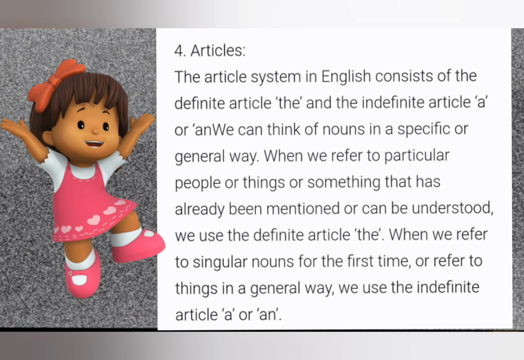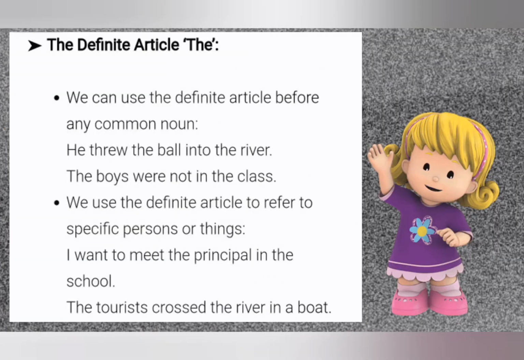Now let's see about the definite article the. We can use the definite article before any common noun. He threw the ball into the river. Ball is the common noun, river is the common noun. The boys were not in the class. Boys is the common noun and class is the common noun. We use the definite article to refer to a specific person or thing. I want to meet the principal in the school. So here it refers to a specific person, that is the principal, and the school.